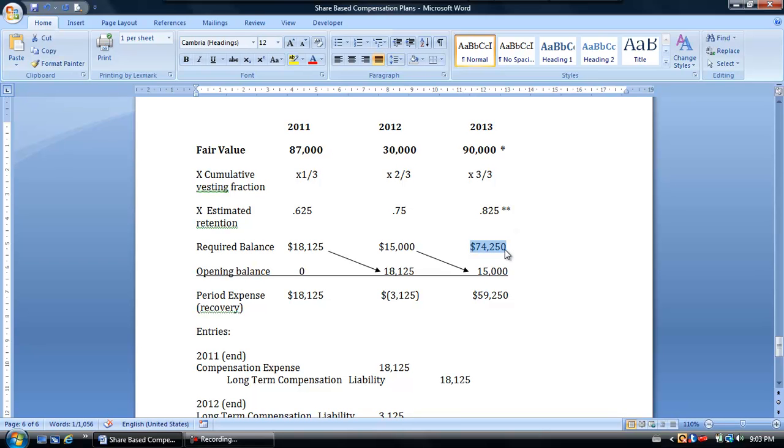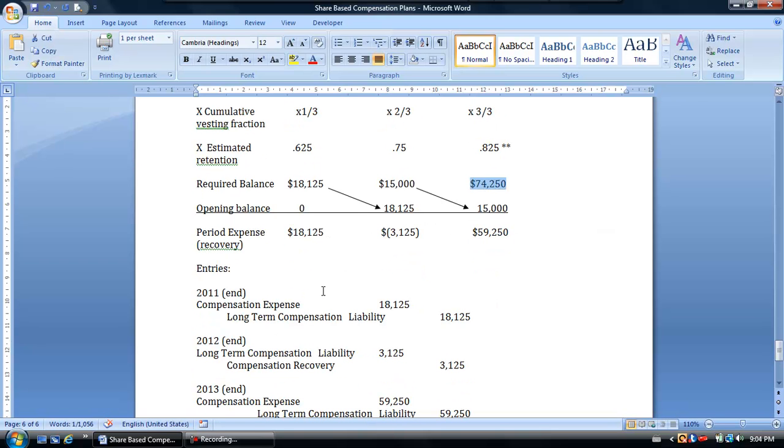Now, I mentioned a liability account. Why did I mention that? Well, don't forget, we're not paying these people in shares. We're paying these people in cash. So if we have obligations to pay cash at a later date, that's a liability by definition. So now, instead of crediting an amount every year to a contributed capital account, we're going to be crediting a long-term compensation liability account.